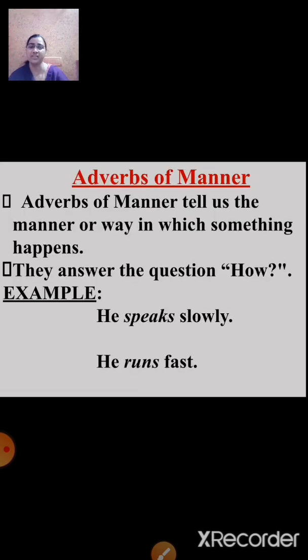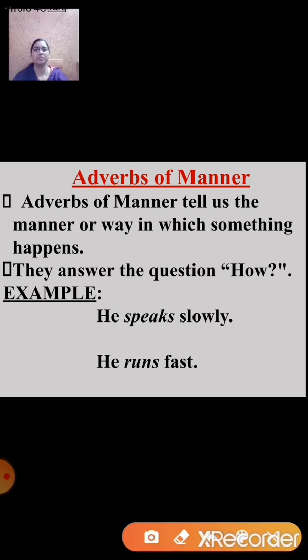Let us learn the first type of adverbs, that is adverbs of manner. Adverbs of manner tell us the manner or way in which something happens. They answer the question how. They show how an action is done. We can also say adverbs of manner provide information on how a verb is done. Let us understand this with the help of an example.